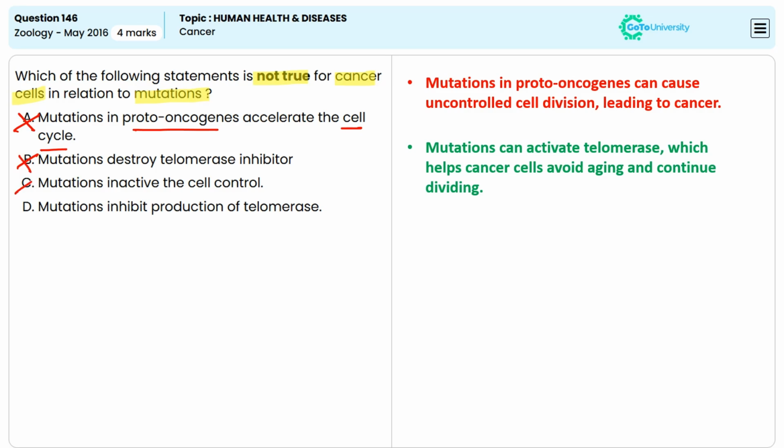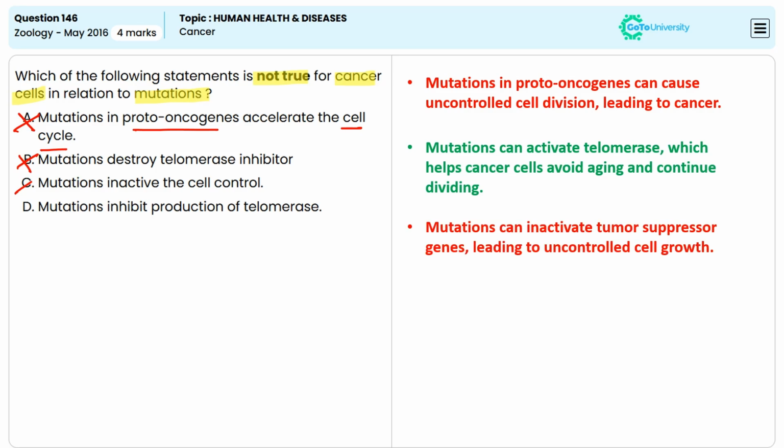C. Mutations inactivate the cell control. This is also true. Cancer cells often have mutations that inactivate tumor suppressor genes, which are responsible for controlling cell division, repairing cell DNA damage, and initiating programmed cell death. So the mutations can inactivate tumor suppressor genes, leading to uncontrolled cell growth. So option C is incorrect.